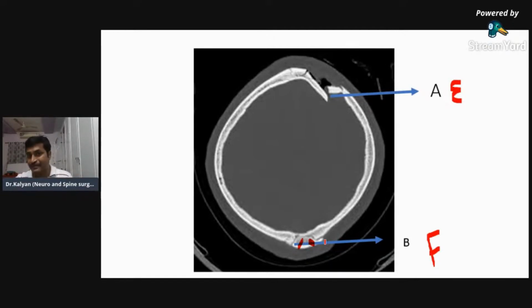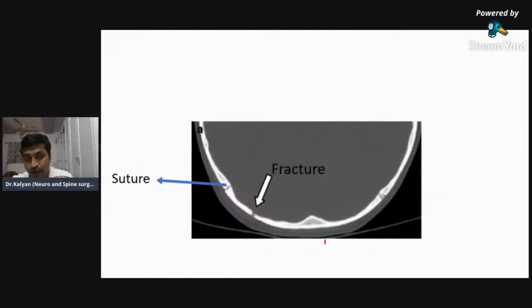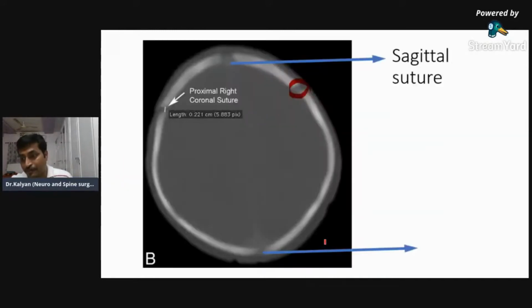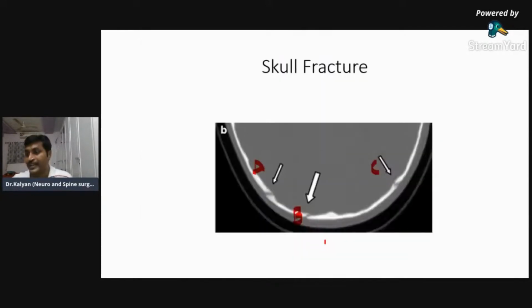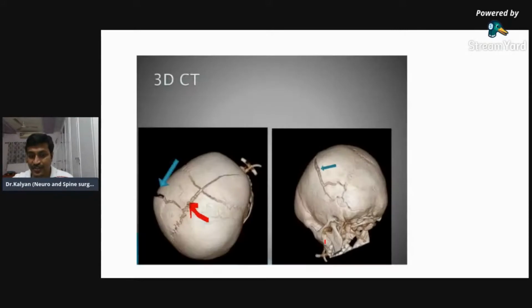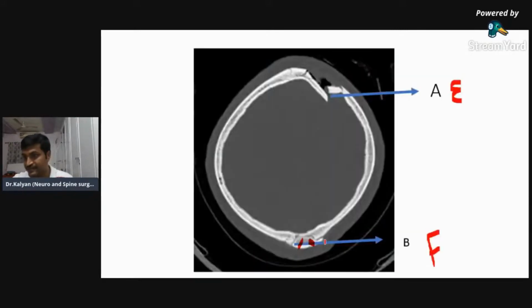So I'm very sure that by this time you will be able to identify the fractures. Can you say until now, what were the windows I have shown you? Brain windows or bone windows? I was looking for bone pathology. Fracture is a bone pathology, so we will have to look at brain windows and bone windows. All these were bone windows. You cannot identify the brain over here. Brain appears very grayish, you can't identify anything. So when I was looking for fractures, I was looking in the bone windows.